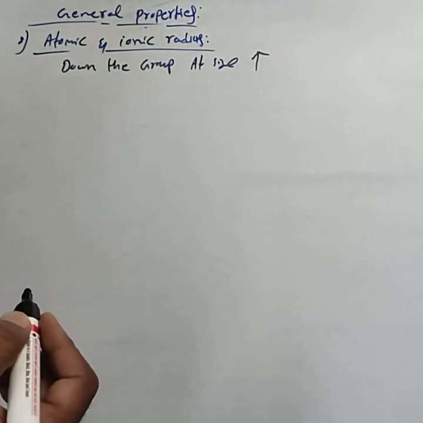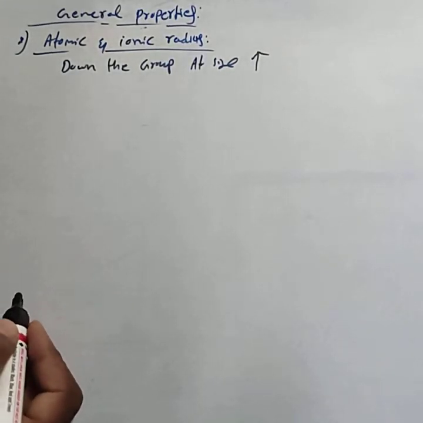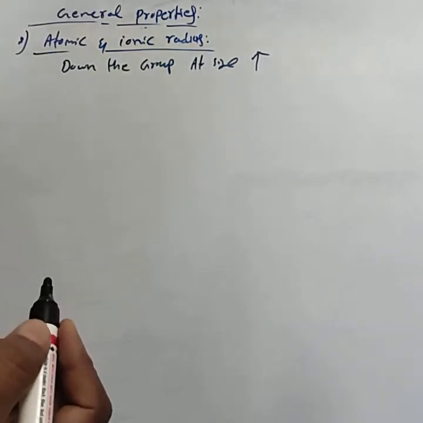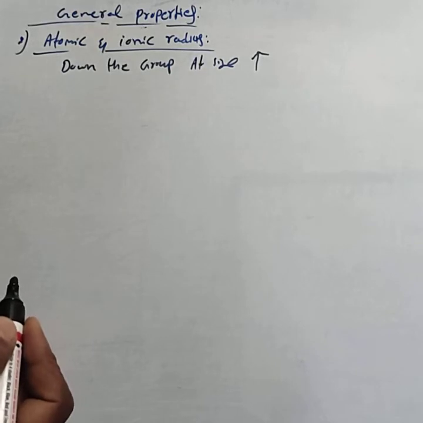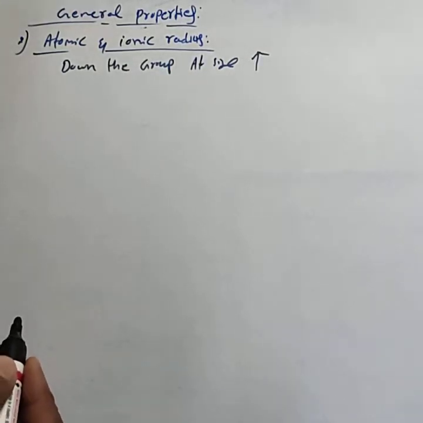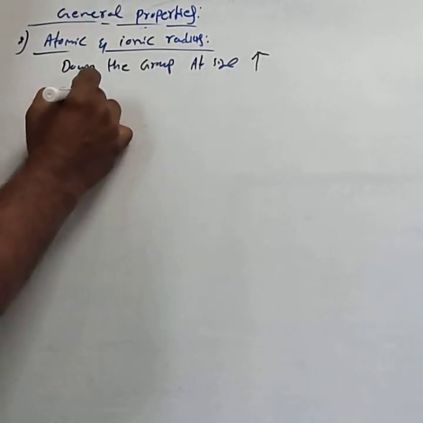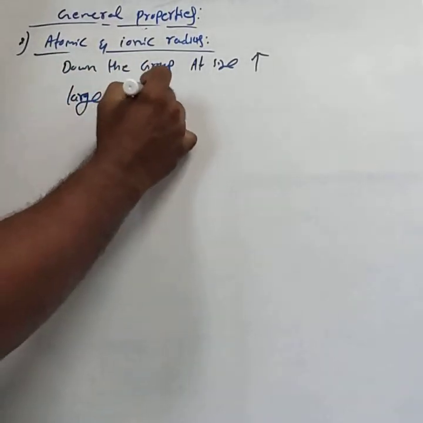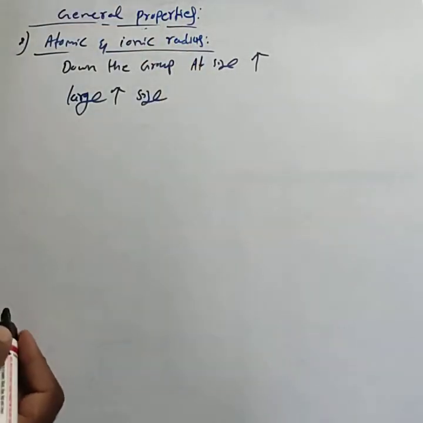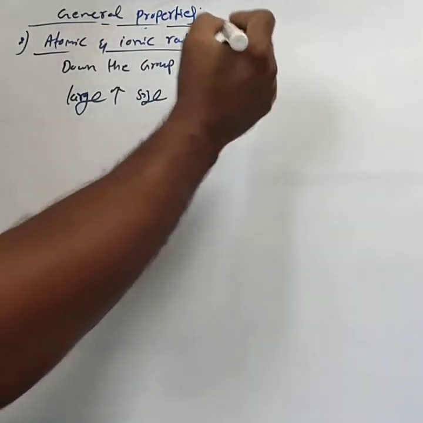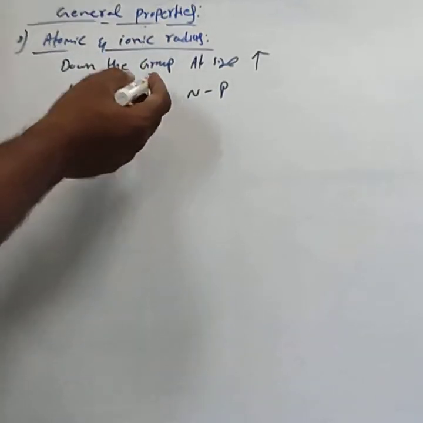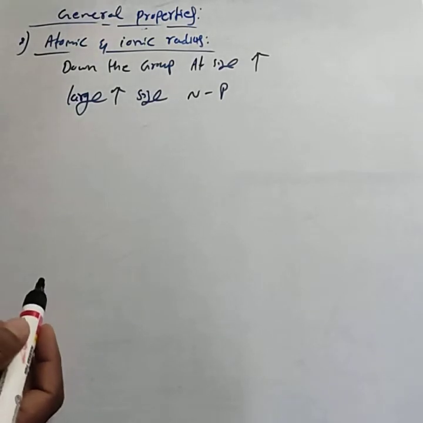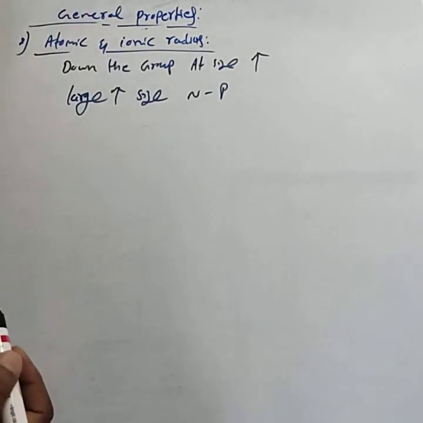Here in the 15th group elements also, from nitrogen to bismuth there is an increase in atomic and ionic radius. But if you observe the values, there is a large, considerable increase in atomic size from nitrogen to phosphorus,